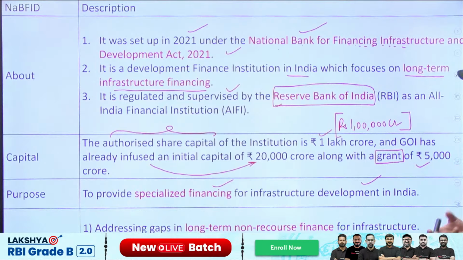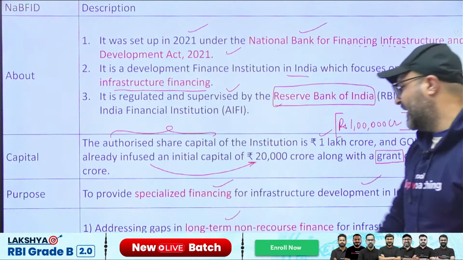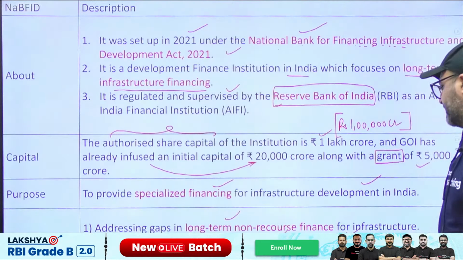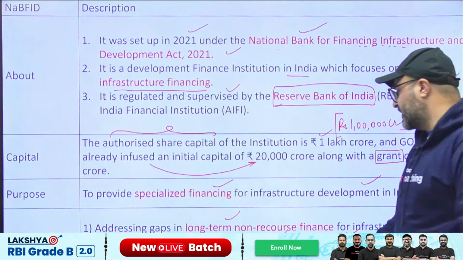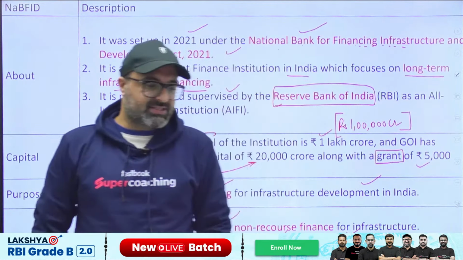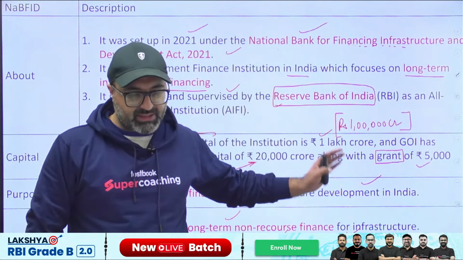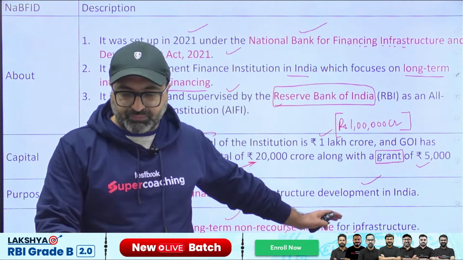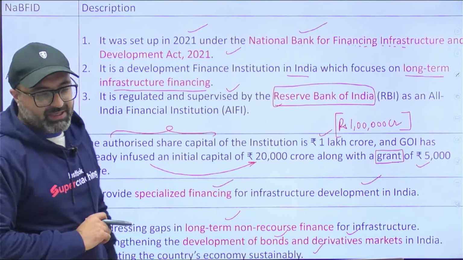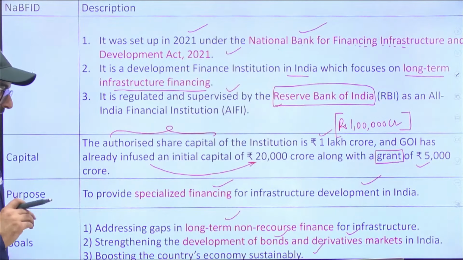And what are the goals? Goals include long-term finance for infrastructure, development of bonds and derivative market in India, as well as boosting the country's economic sustainability. These are the objectives which have been set up related to NABFID.